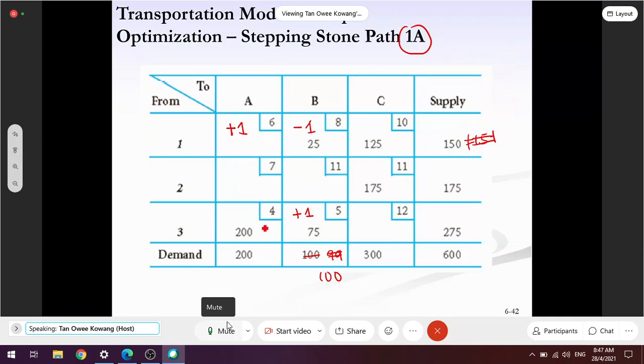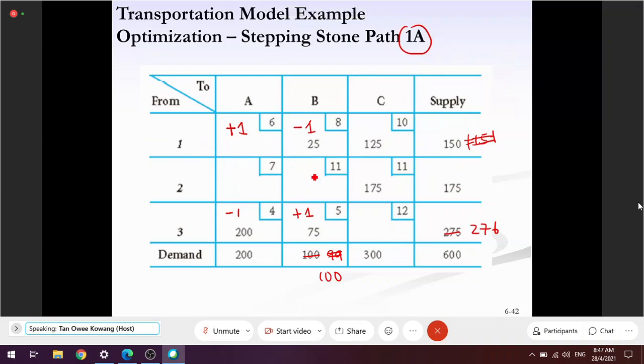But problem again, if I add one more here, here becomes 276. What should I do? I take out one more. Then here becomes balanced. Wow, wonderful. Becomes balanced. Okay. This is the theoretical way of explaining.